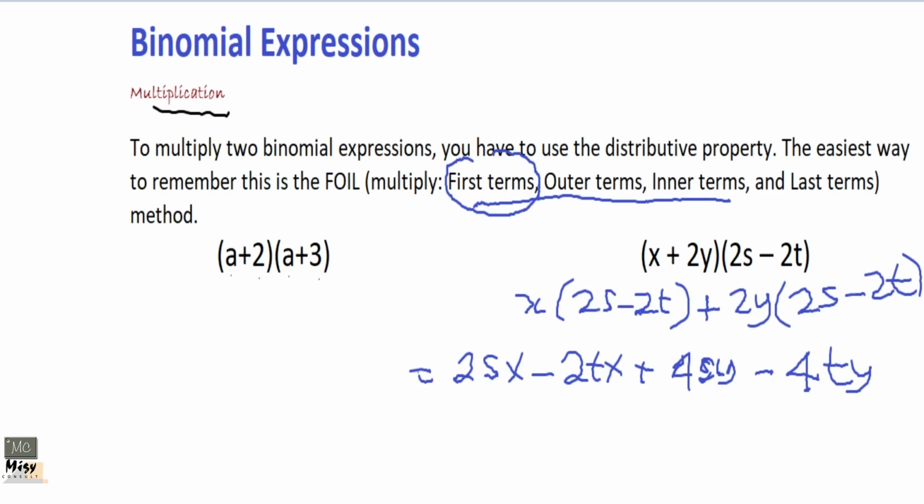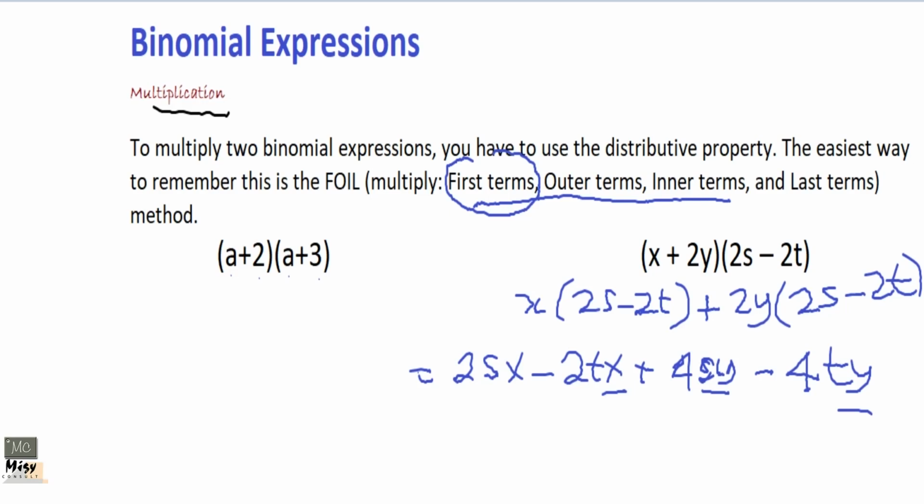Okay, then you look for like terms. This is sx. Is there any other sx? No. tx. Is there any other tx? No. sy, no sy. So there are no like terms. So you leave it like that. You are done with this. Did you get that? So in case you are given more than 3 things, all you have to do is the same thing.